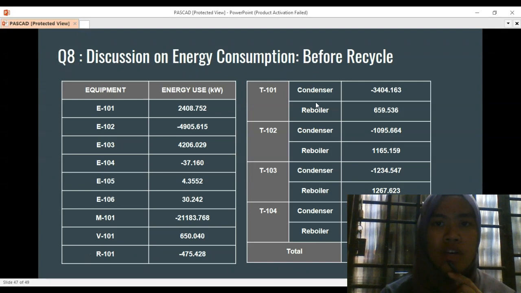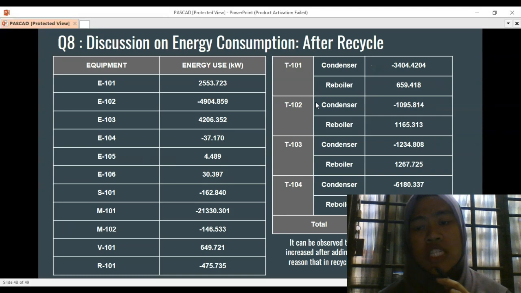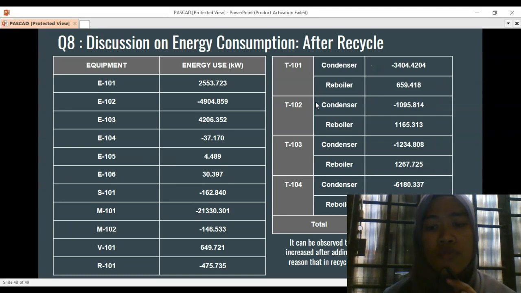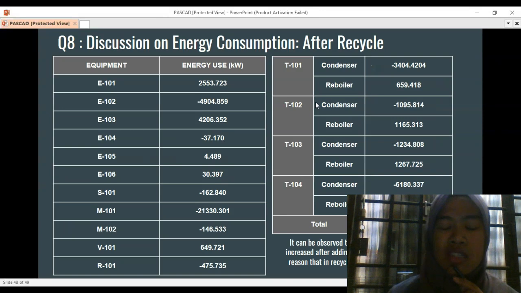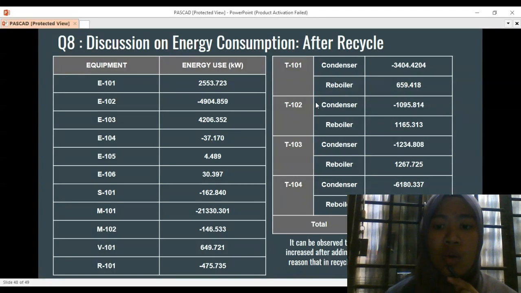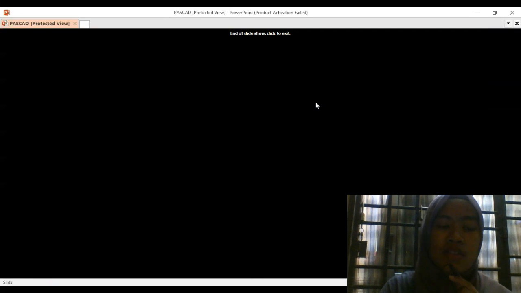However, when you observe the energy consumption before and after recycle, we can observe that the energy requirement is increased if we add the recycle stream. It may be due to the recycle stream, whereby we add the extra mixer and also the splitter. That's all from me.